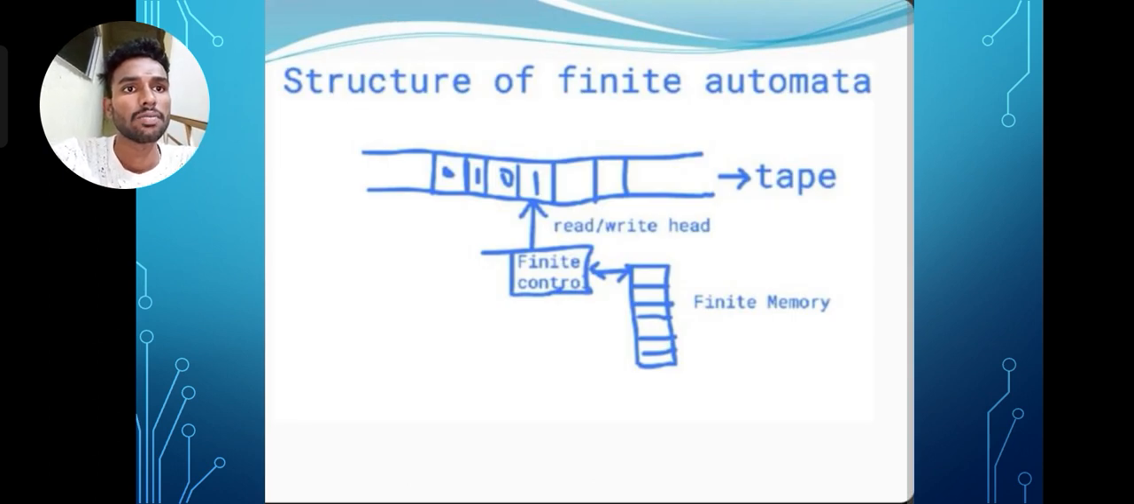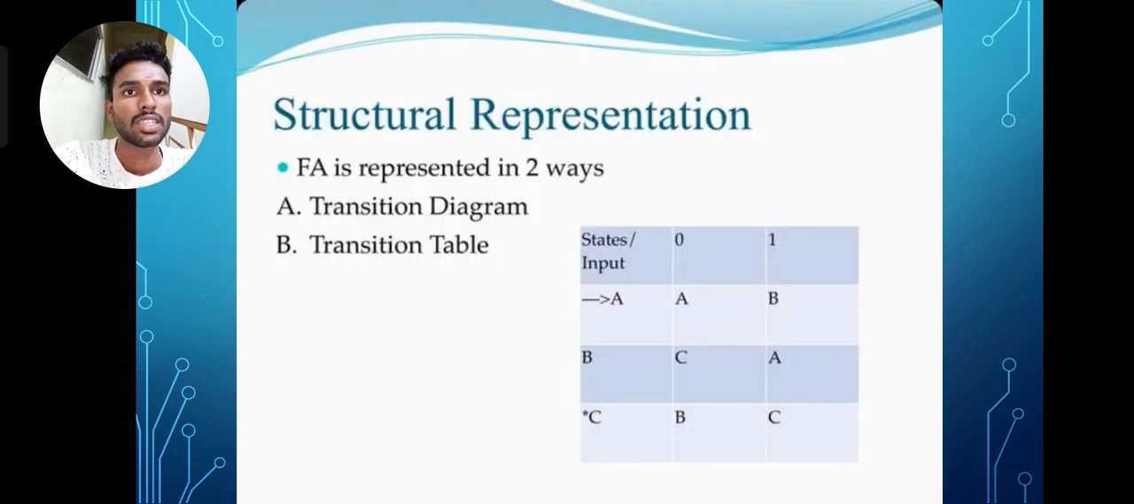Structure of finite automata. This is the structure, easy to understand: tape, finite control, read, write, and finite memory. Next is structural representation. Finite automata can be represented in two ways: transition diagram and transition table. This is the transition table, with states and inputs, easy to understand.